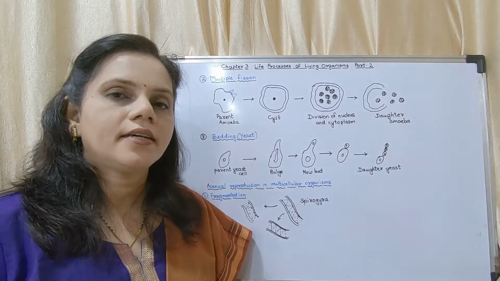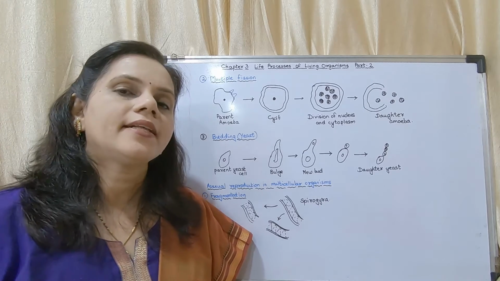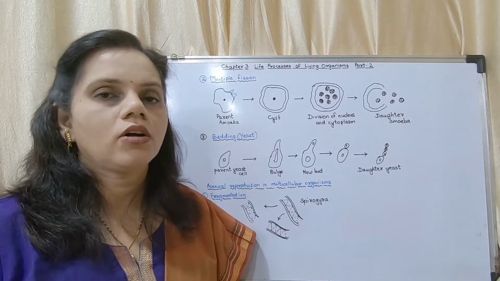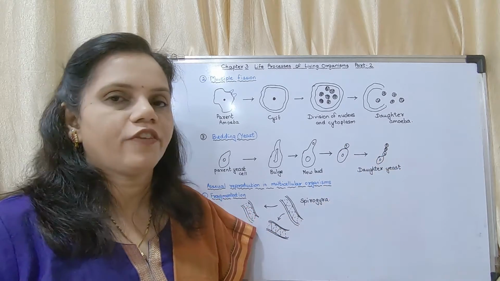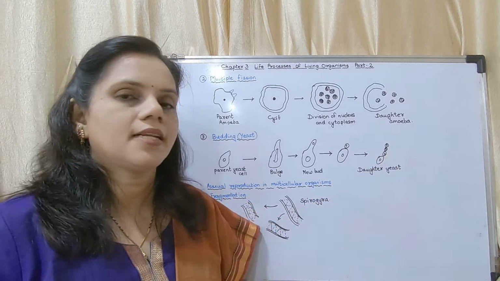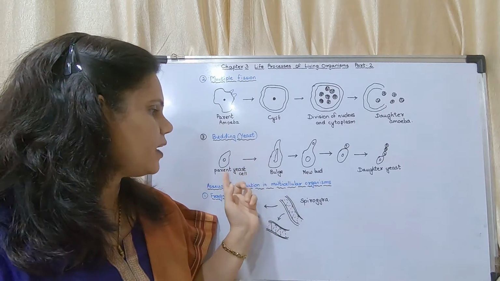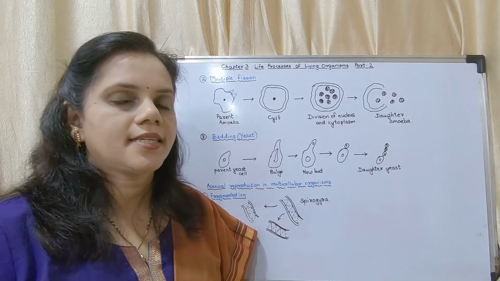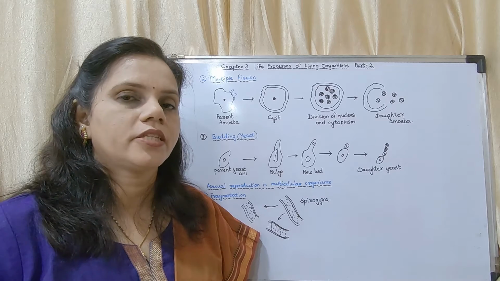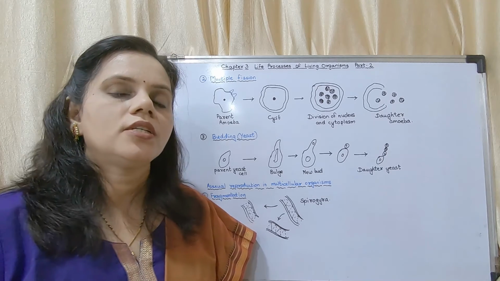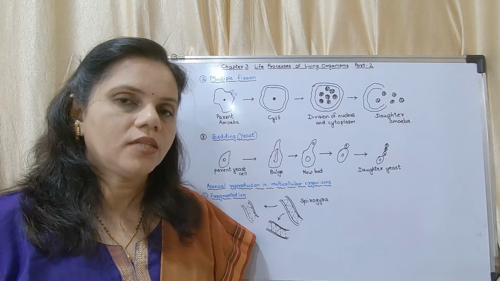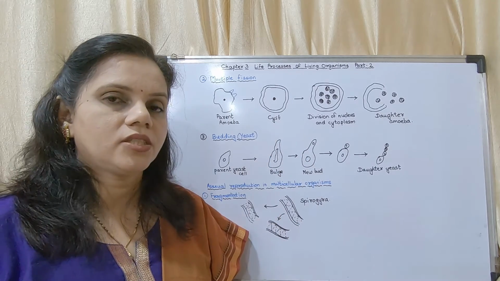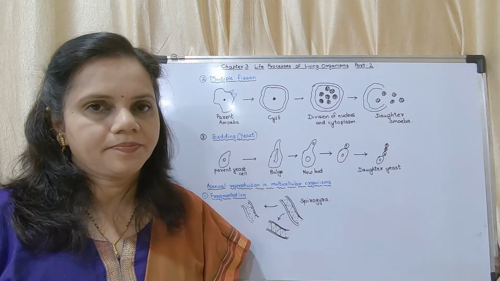They could either remain attached to each other or get separated, and thus two new yeast are formed. Like this, several yeast cells are produced from one parent cell by the process of budding. So this is in unicellular organisms. First is binary fission, second is multiple fission, and third is budding.